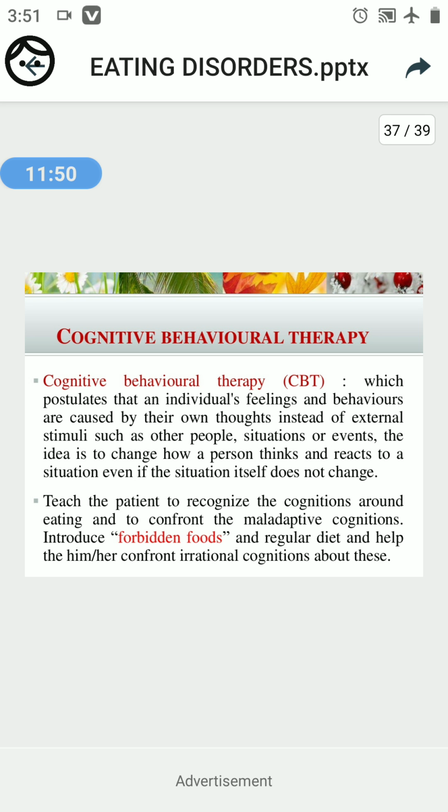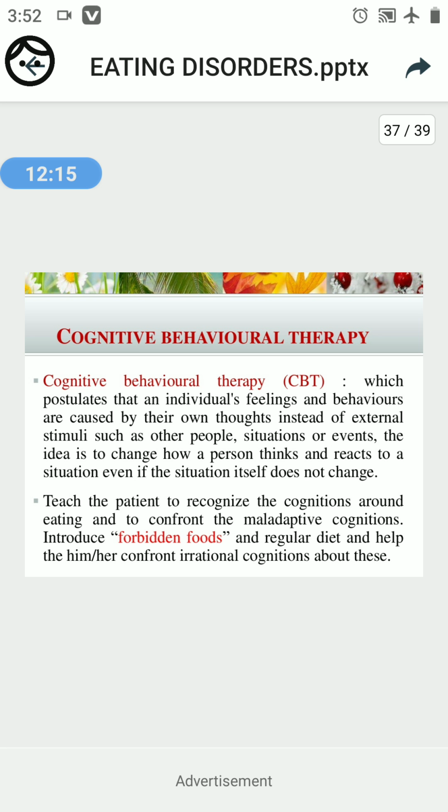The idea is to change how a person thinks and reacts to a situation, even if the situation itself doesn't change. So this type of psychotherapy is also preferred for patients having an eating disorder. So why cognitive behavior therapy?